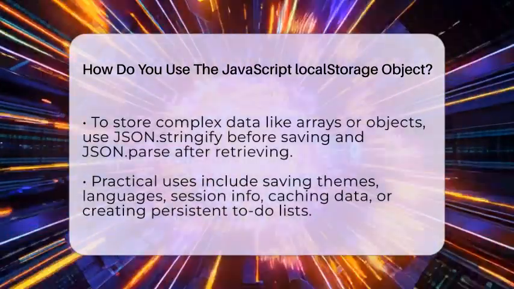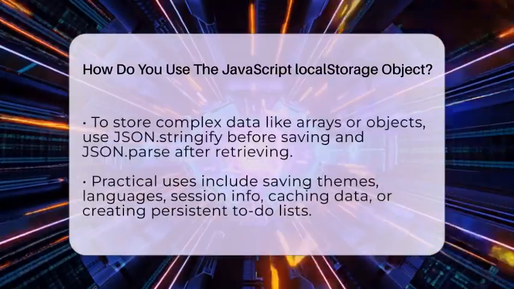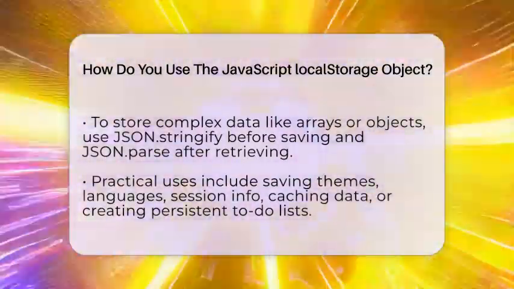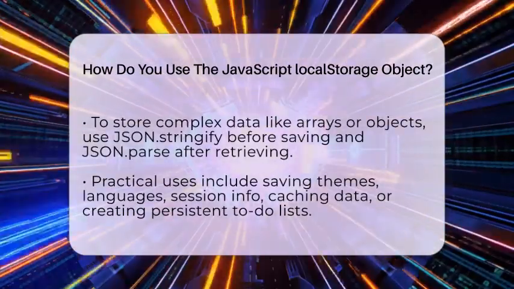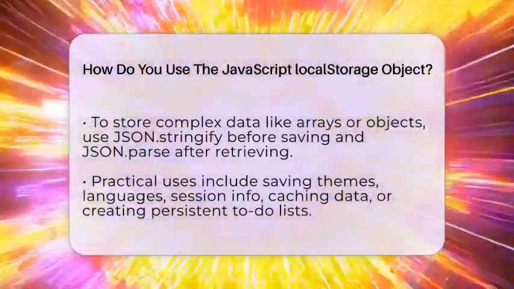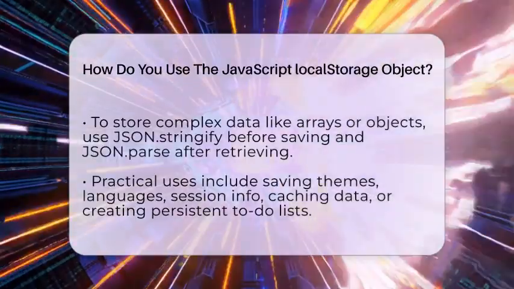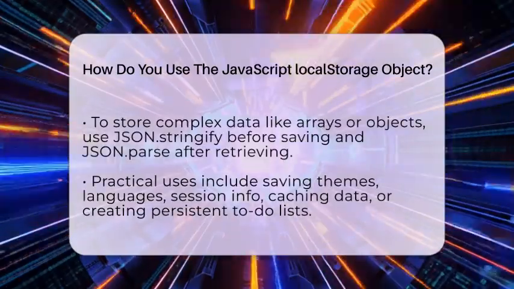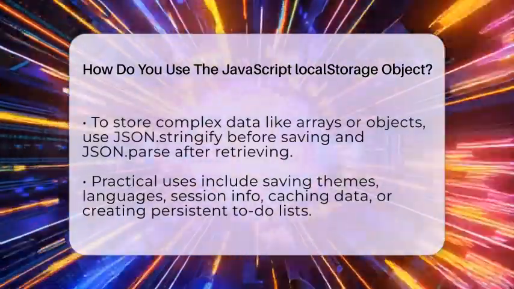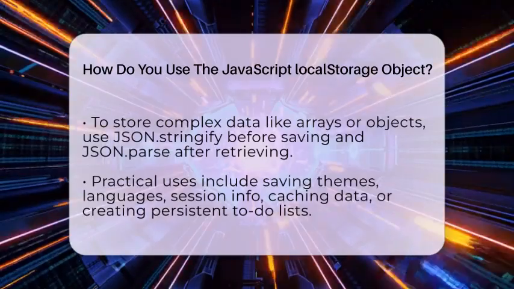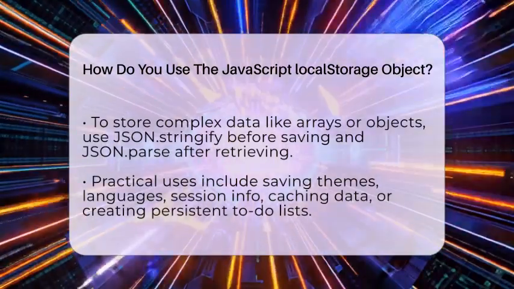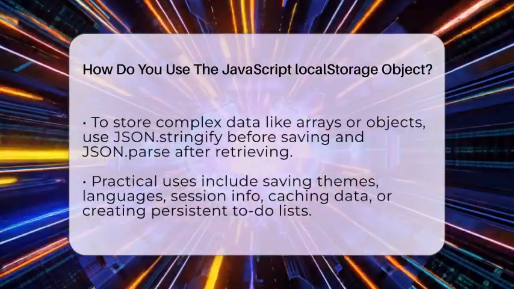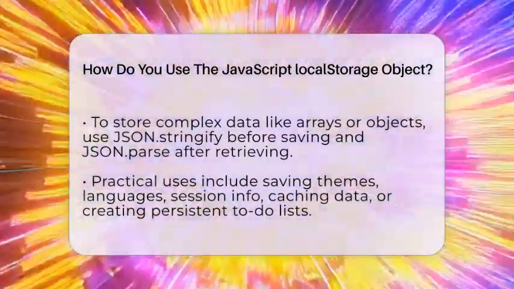Since local storage only stores strings, saving complex data like arrays or objects needs a little extra work. You use JSON.stringify to turn objects or arrays into strings before storing. When retrieving, you use JSON.parse to turn the string back into its original form. For example, if you want to save a list of tasks, you'd write localStorage.setItem("tasks", JSON.stringify([task1, task2])). To get it back, you'd write let tasks equal to JSON.parse(localStorage.getItem("tasks")).